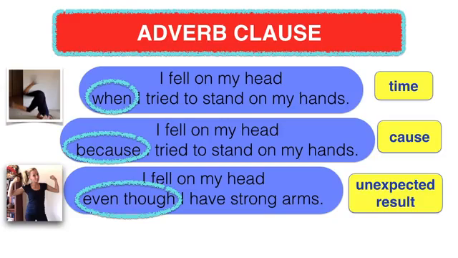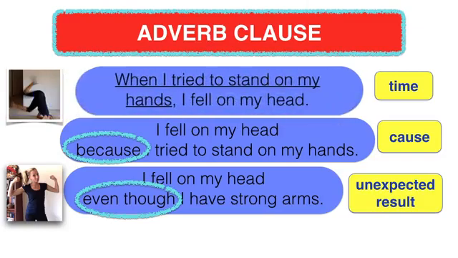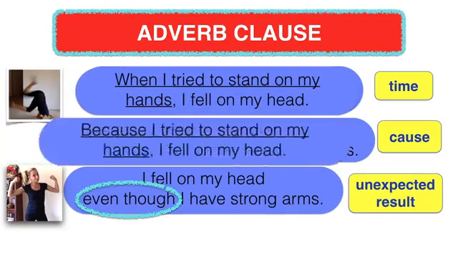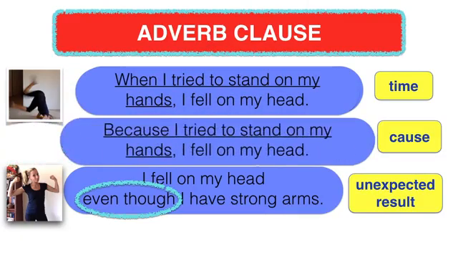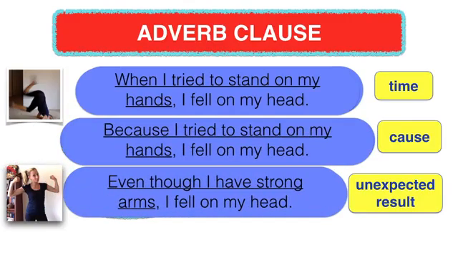But I have one more important tip before we conclude. Adverb clauses can also come at the beginning of a sentence. For example, when I tried to stand on my hands, I fell on my head. Or, because I tried to stand on my hands, I fell on my head. And finally, even though I have strong arms, I fell on my head.